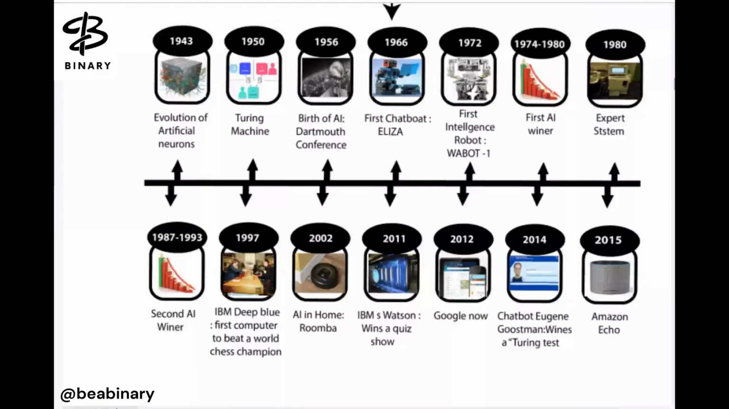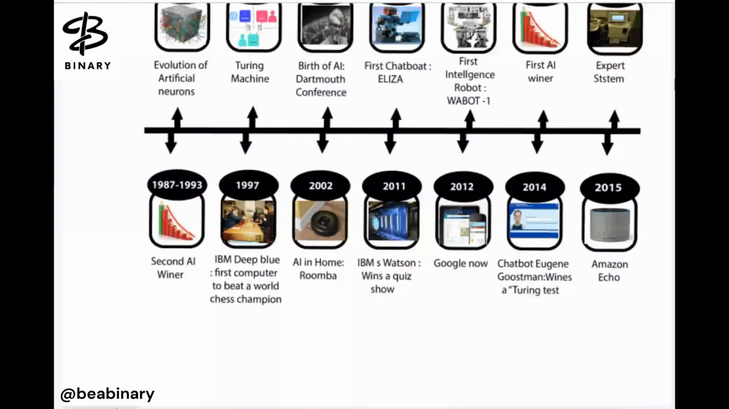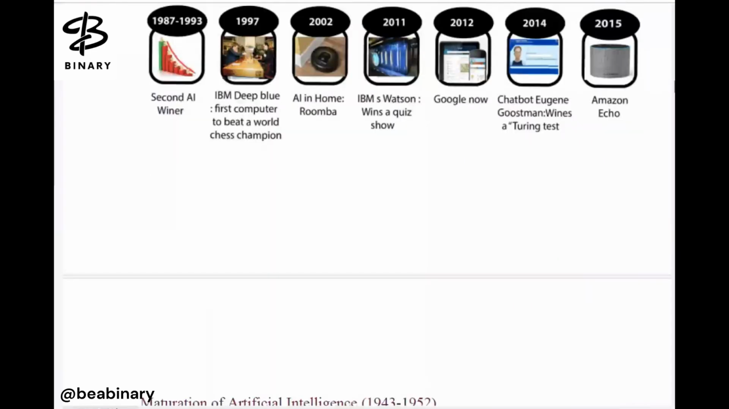1997, IBM Deep Blue, first computer to beat a world chess champion. Then 2002, AI in the home, Roomba, right? Then 2011, IBM Watson wins a quiz show. Then 2012, Google. 2014, chatbot and the Turing test, and 2015, Amazon Echo. So these are the milestones of artificial intelligence. This you can study.